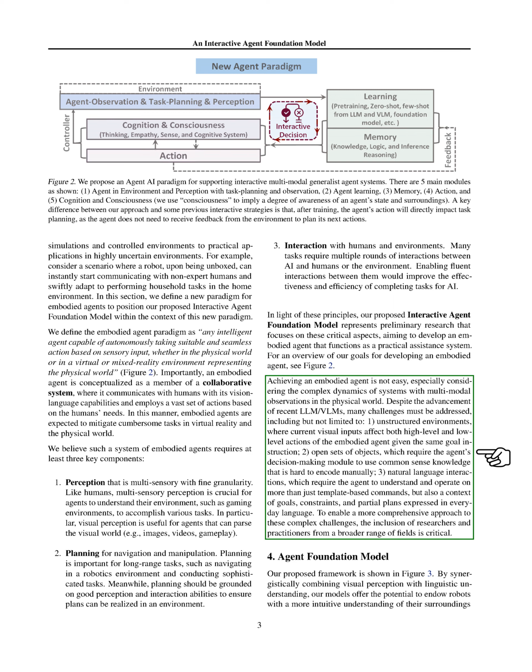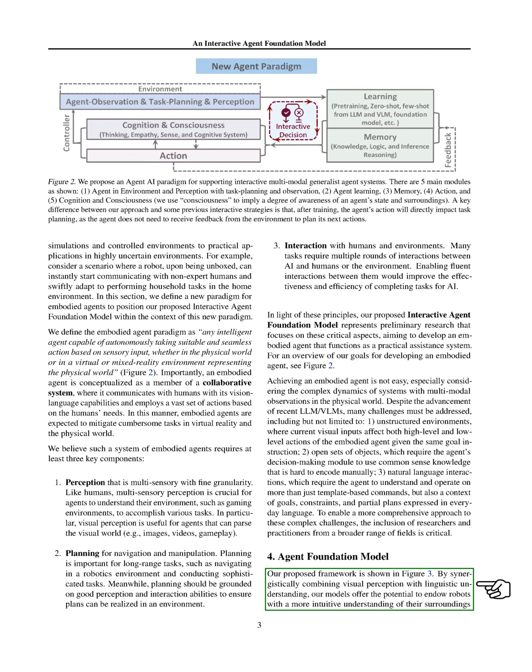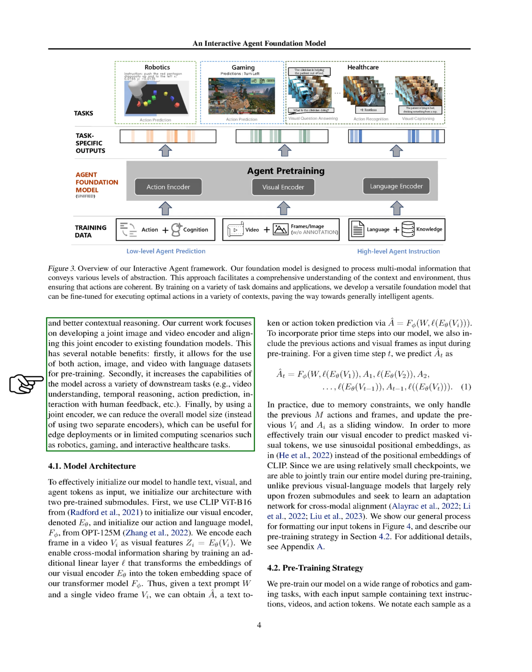However, creating an embodied agent is challenging due to the complexity of real-world interactions and the need to understand a wide range of objects and natural language instructions. To tackle these challenges, we're bringing together experts from various fields. Our approach combines visual understanding with language processing to give robots a more intuitive grasp of their surroundings and better decision-making context. We're developing a system that can process both images and videos alongside language, which helps in several ways. It allows for a broader training dataset, improves performance on various tasks, and reduces the size of the model, making it more practical for real-world applications like robotics and interactive healthcare.